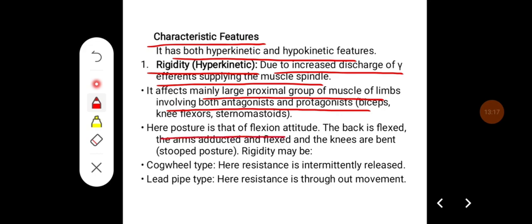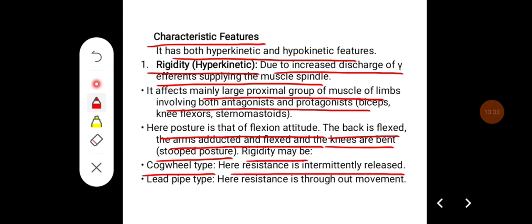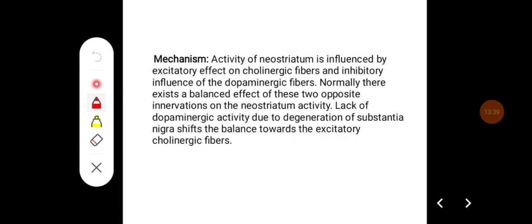Here the posture is that in flexion attitude, the back is flexed and arms are adducted and flexed and knees are bent, that gives a stooped posture. And rigidity may be a cogwheel type. Here resistance is intermittently released. And it can be lead pipe type. Here the resistance is throughout the movement.